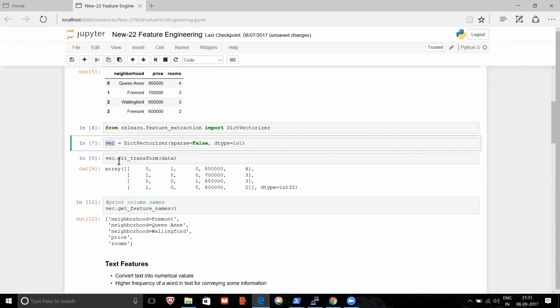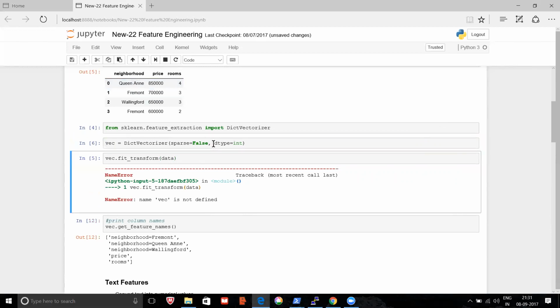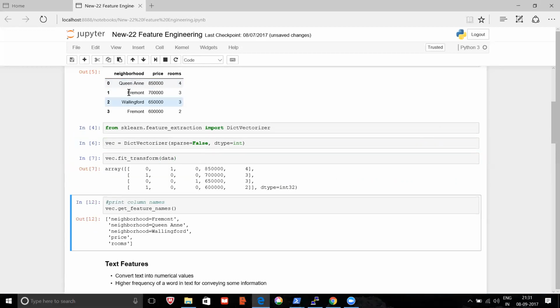This is a vectorizer object, and you're calling the function vectorizer.fit_transform. Fit transform will take the data frame and, among all the columns which have strings in them, like this column, it has converted this column into 3 columns because there are 3 varieties.